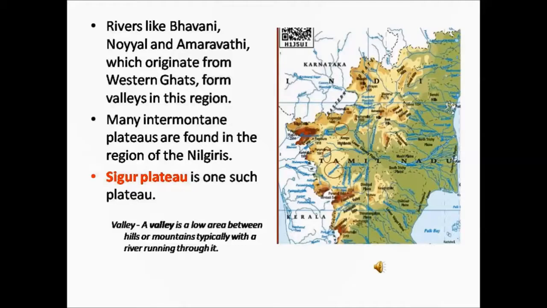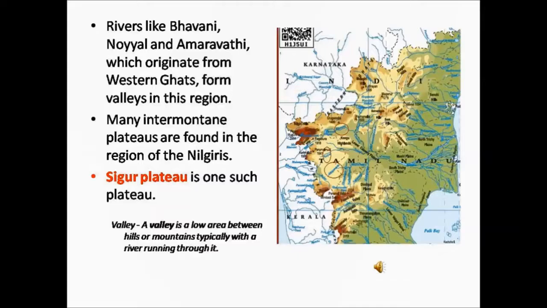They originate from the Western Ghats and they form valleys in this region. A valley is a low area between hills and mountains, typically with a river running through it. In Tamil we call it பள்ளத்தாக்கு. So these three rivers form valley in this region. Many intermountain plateaus are found in the regions of the Nilgiris.